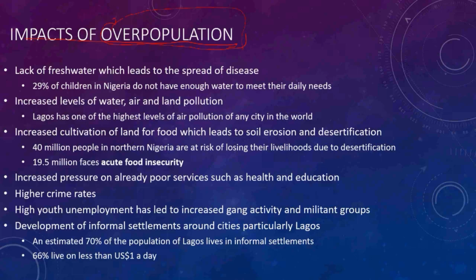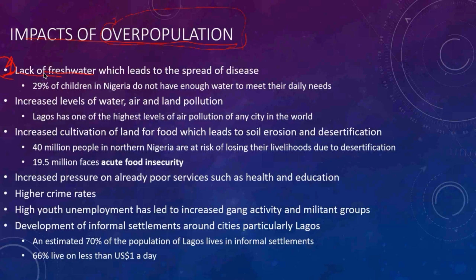Lack of fresh water, which led to the spread of disease. 29% of the children in Nigeria don't have water to meet their daily needs. First of all, one of the first impacts, number one, is lack of fresh water.